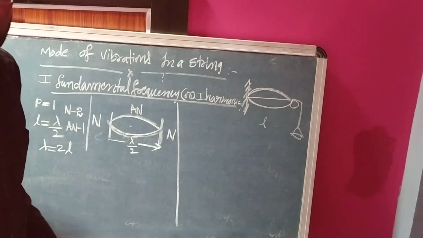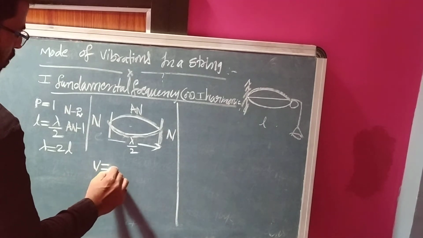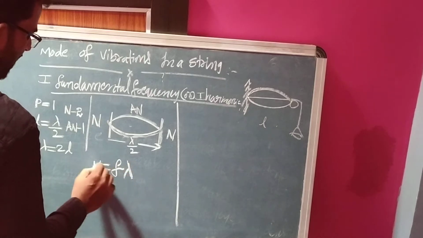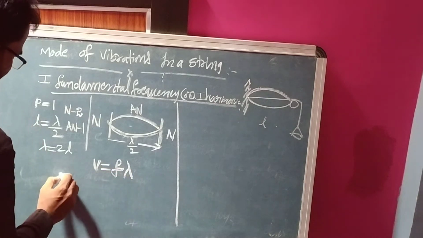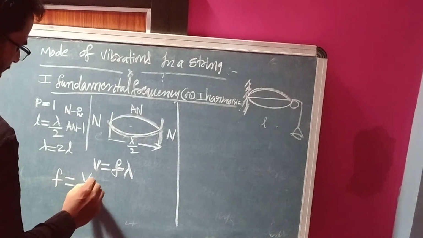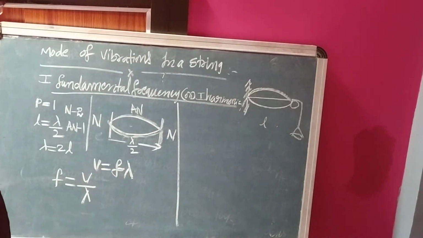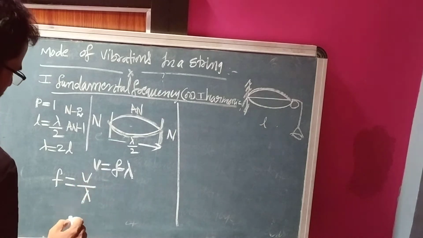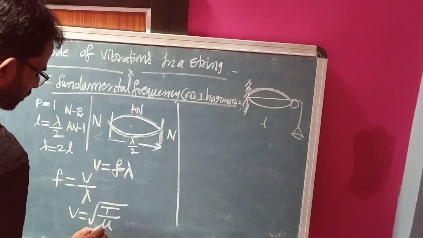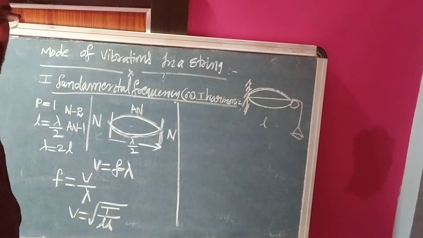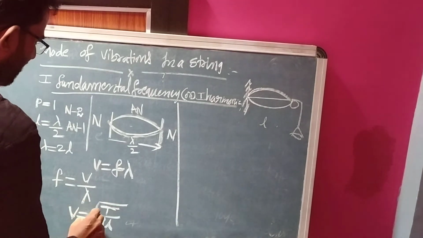We know the relation between frequency and velocity of the wave. V is equal to F lambda. The relation between velocity of the waves and frequency of the stationary waves, V equal to F lambda. In this, F equal to frequency, F equal to V upon lambda. We know the velocity of the wave in a string formula: V equal to square root of T by mu. Mu is the linear mass density, T is the tension in the string, V is the velocity of the waves in the string.